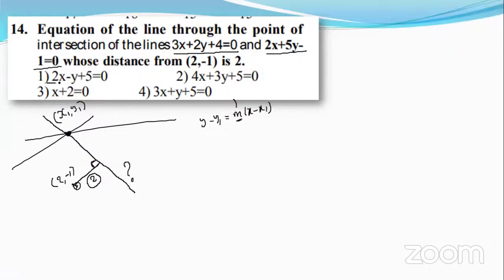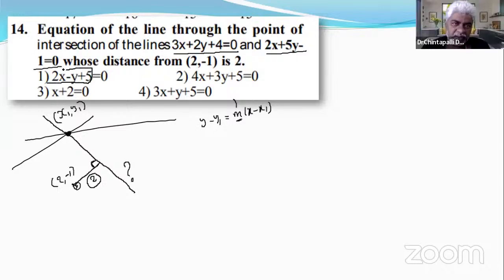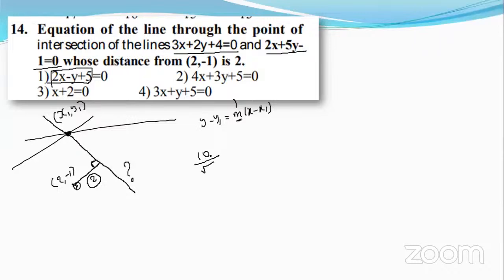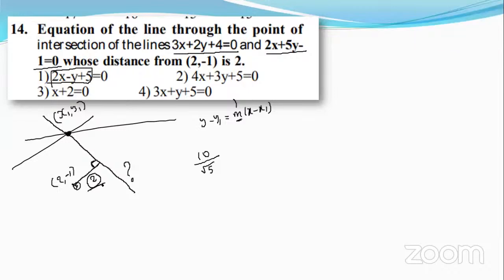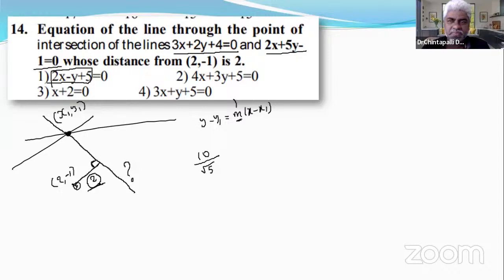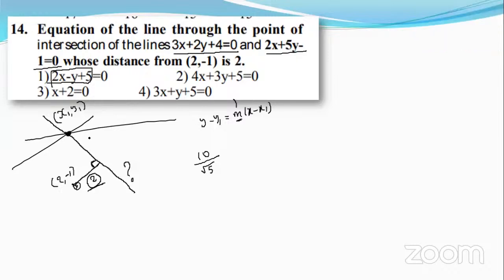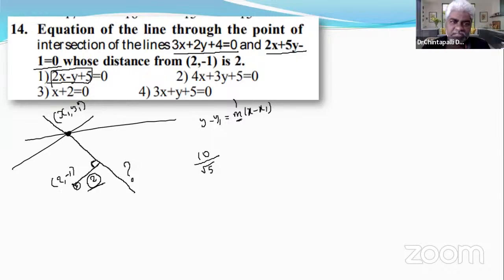The first part, yes, sir. 10 by mod of ax1 plus by1 plus c by root of a square plus b square, means 2 square minus 1 whole square, 5. Root 5. Is it equal to 2 or not? No, sir. Even after simplification, it surely is not equal to 2. That's why the perpendicular distance from 2, -1 to the line in the first option is not equal to 2. That's why surely it is wrong.